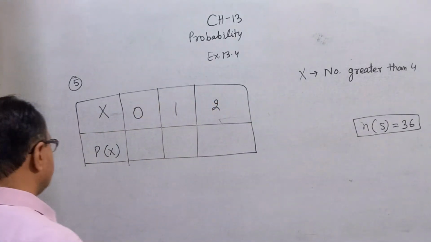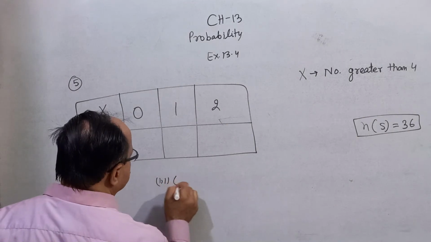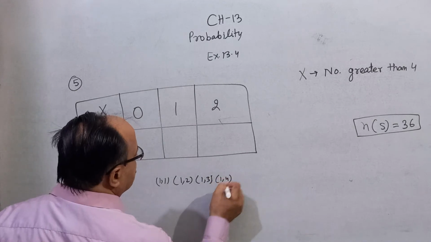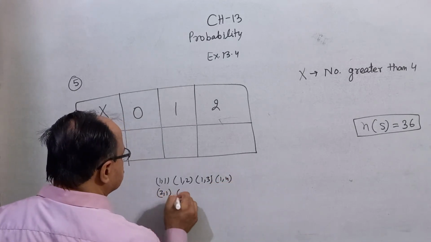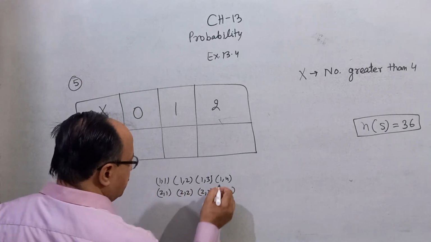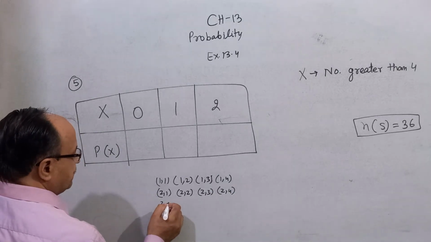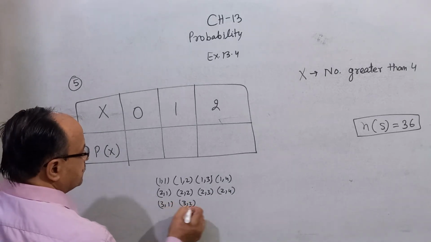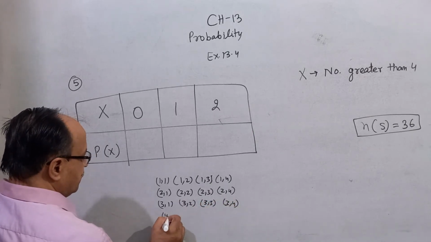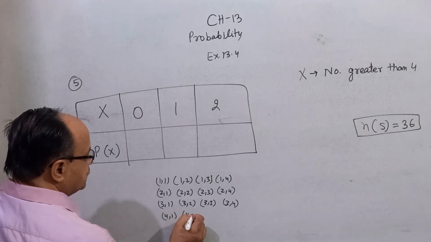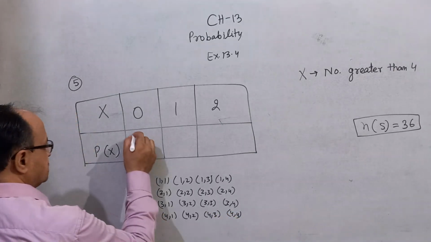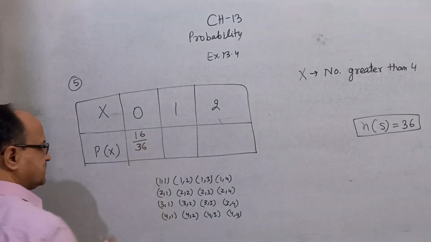The possible outcomes are 1,1, 1,2, 1,3, 1,4, 2,1, 2,2, 2,3, 2,4, 3,1, 3,2, 3,3, 3,4, 4,1, 4,2, 4,3, 4,4. Total 16 outcomes. 16 by 36.